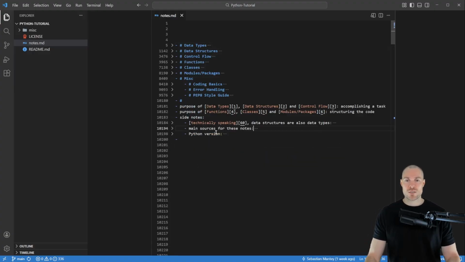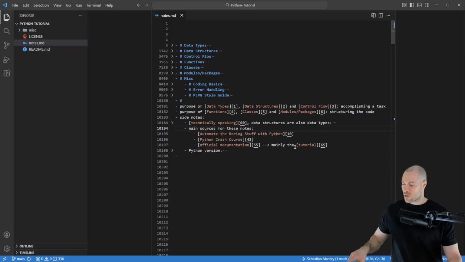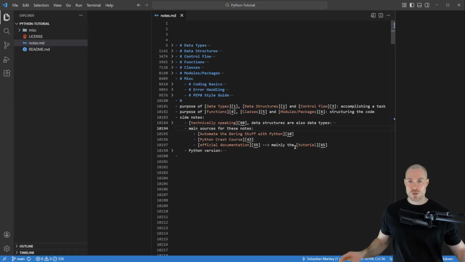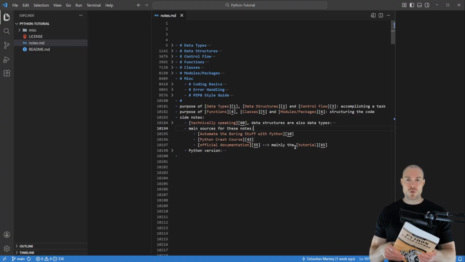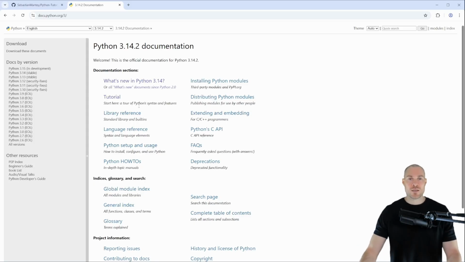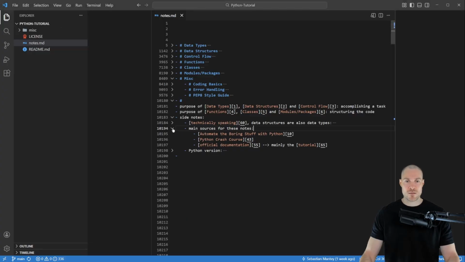And the second one is then about the main sources that are used for creating those notes. And there are three. The first one is the book Automate the Boring Stuff with Python. And the second one is also a book, which is called Python Crash Course. And then lastly, I also used the official Python documentation. And here I mainly used this tutorial section here. Okay, so that's the second side note.